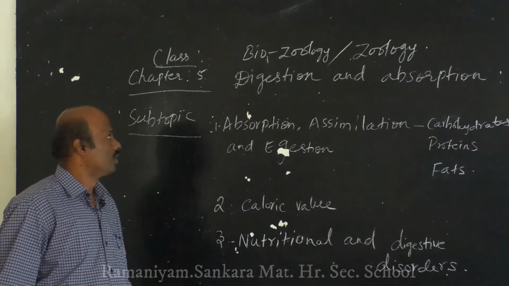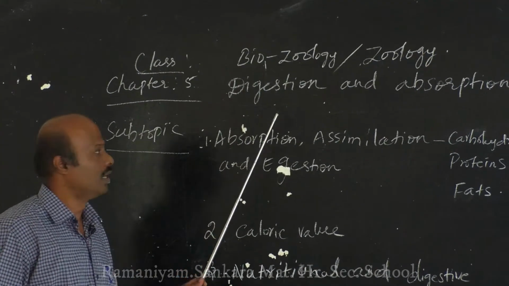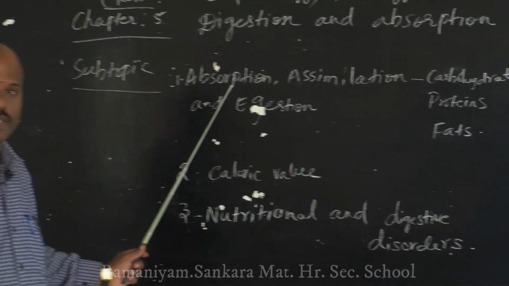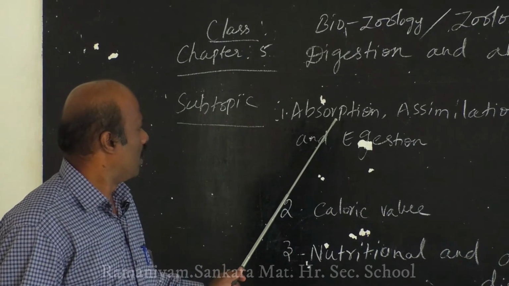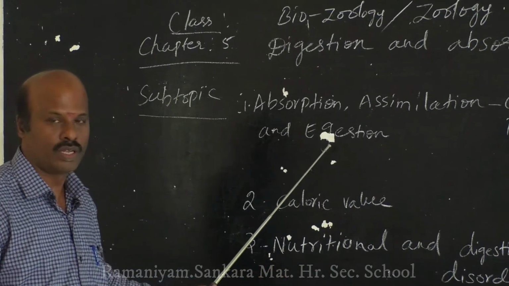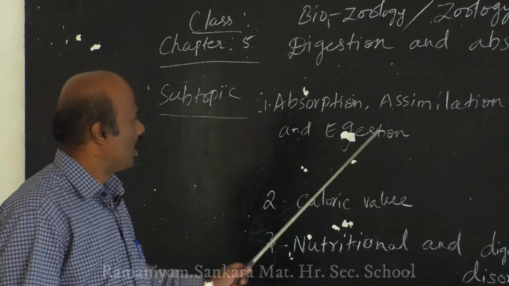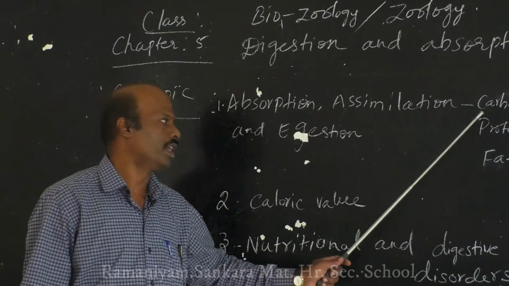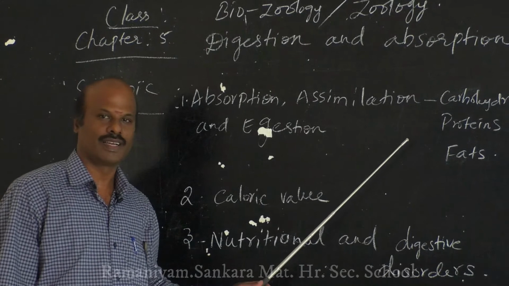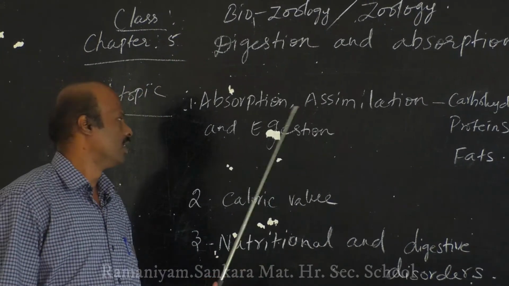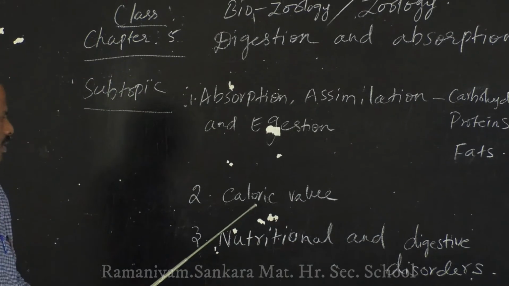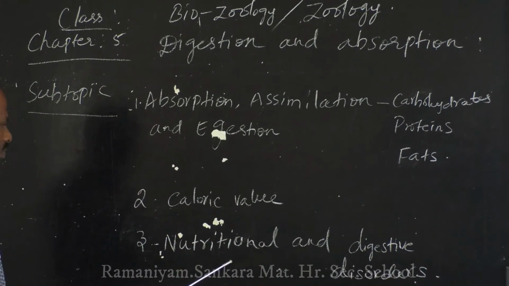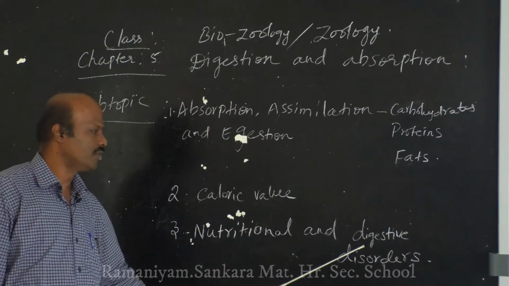So today we are going to discuss the last part of your chapter 5, digestion and absorption. In this class we are going to discuss the absorption, assimilation and ejection of your digested food. Under absorption and assimilation, we are going to discuss how carbohydrates, proteins and fats are absorbed and assimilated in the cell, and finally the ejection process. Then we will discuss the calorific value of carbohydrate, protein and fat, and apart from this, the nutritional and digestive disorders.